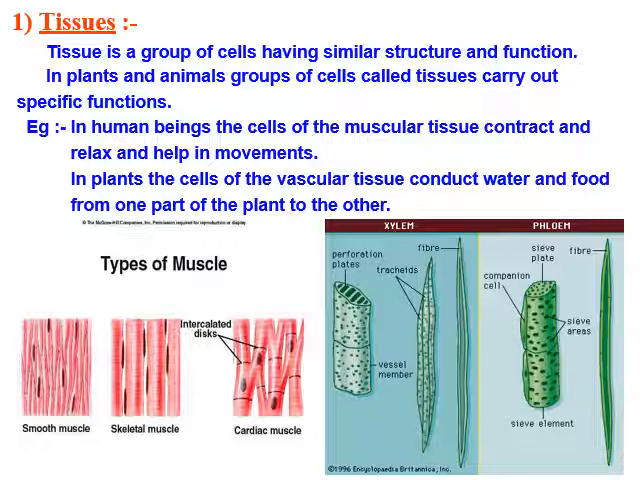For example, muscular tissue in humans or in animals helps in relaxation and contraction, and that leads to movement of the body. So an animal can move from one place to another, or they can move the parts of their body. A plant tissue example is the vascular tissue, which conducts water and food from one part of the plant to the other part.